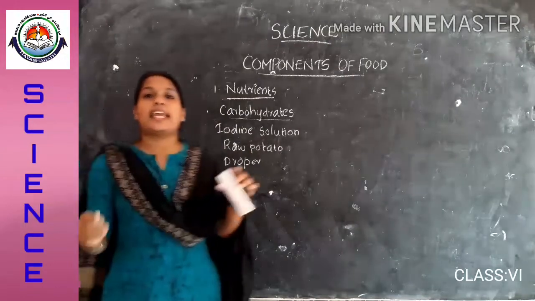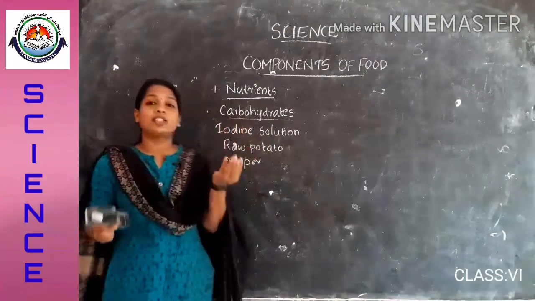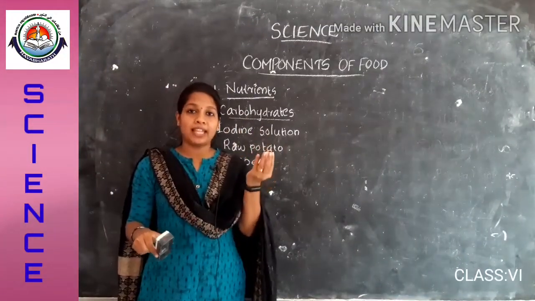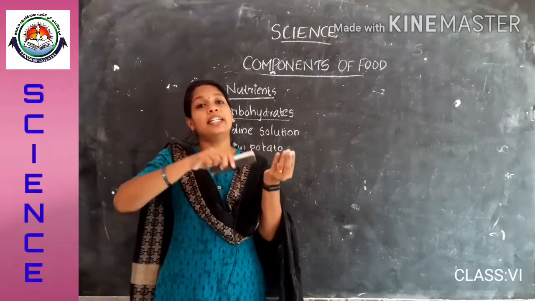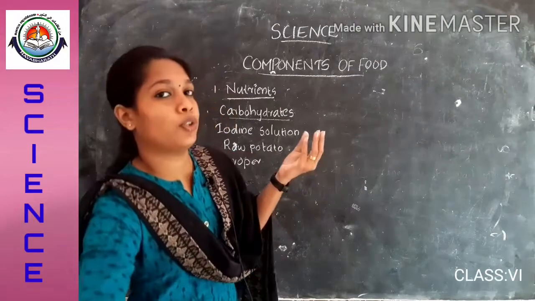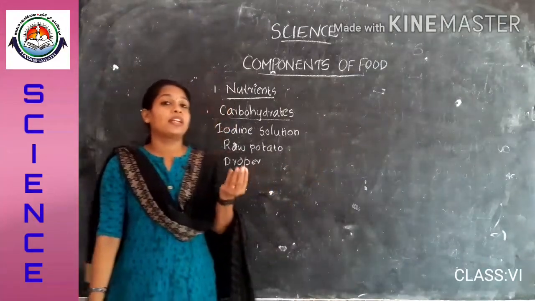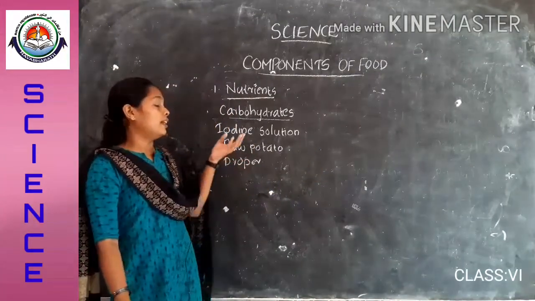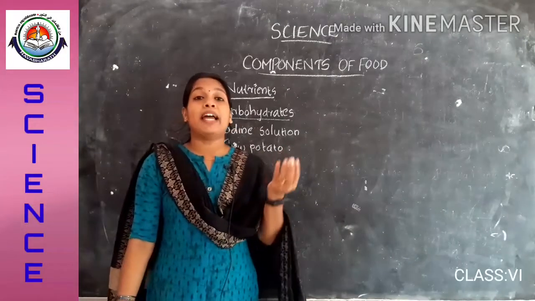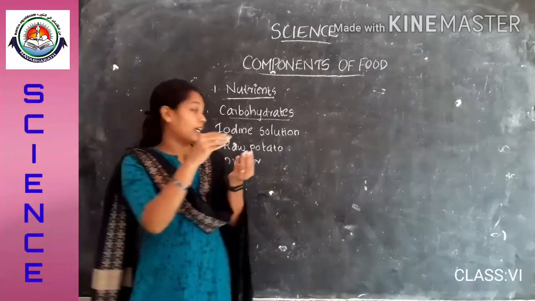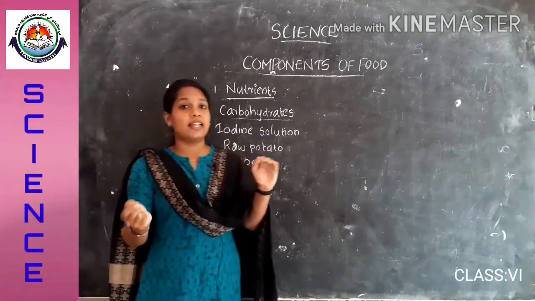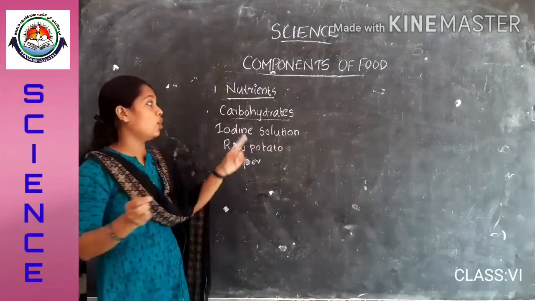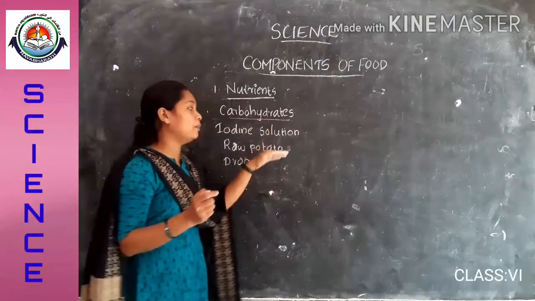In this experiment, take a piece of raw potato and add a few drops of this iodine solution on the cut surface of the potato. So, what can we find? Yes, we can find a blue-black colored nature in the cut surface of the potato. This indicates the presence of carbohydrate in the potato.